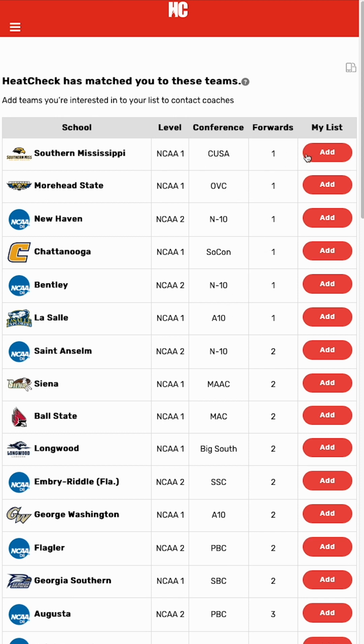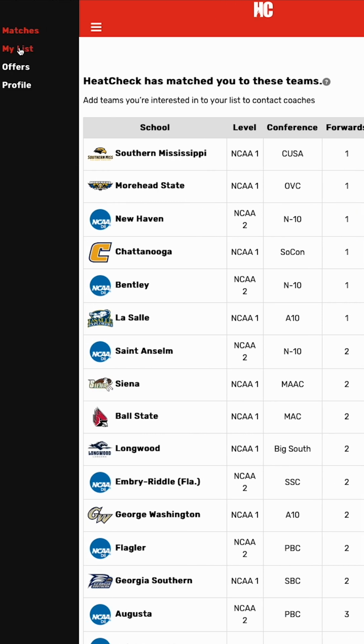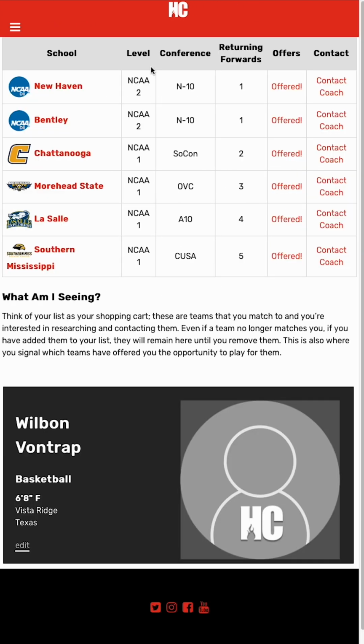So as you see ones that you like here, you can then add them to your list. I'll go ahead and add a few here real quick. And again, this works on your mobile phone just as well as on a computer. On the roadmap later, we'll have an actual native app, but we want to make sure everything's working first. So there we go. I've added 6 schools to my list, and that's where you can really do the work. So I can go over to my list, and now I can see there's 2 main things you can do here. Or 3, really.